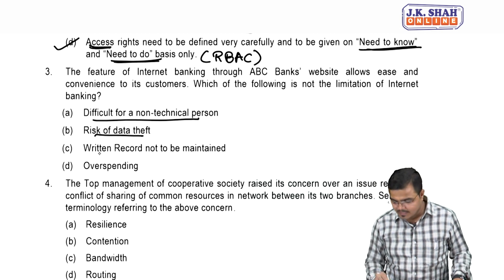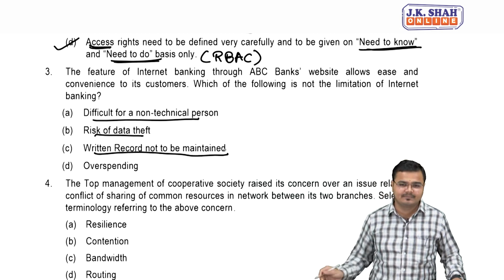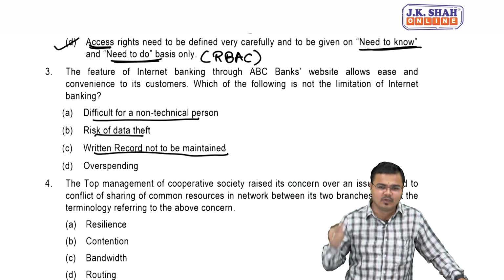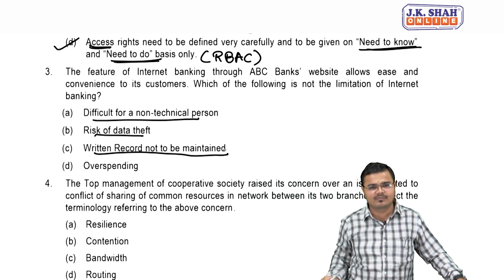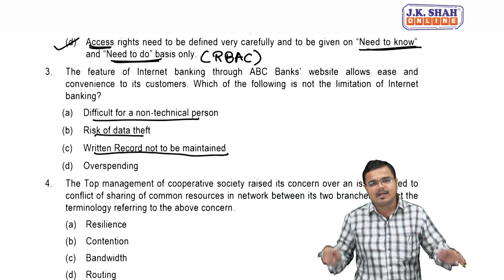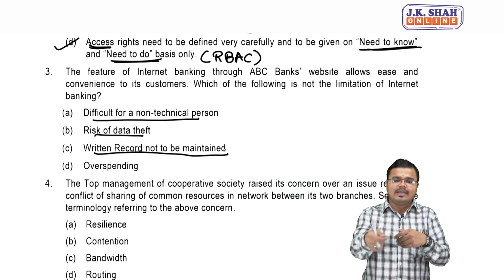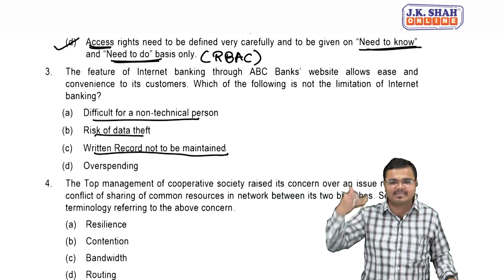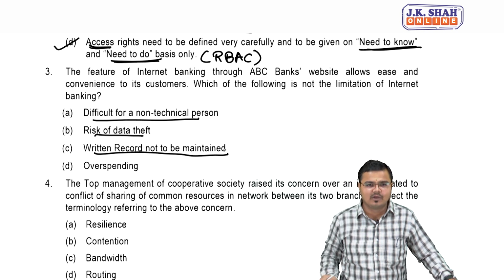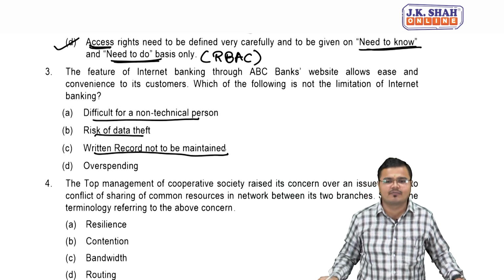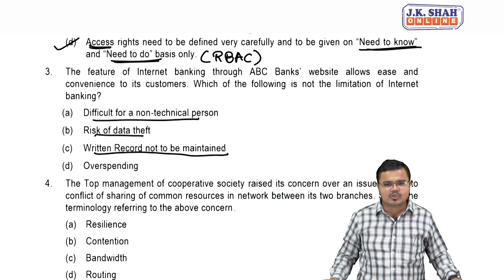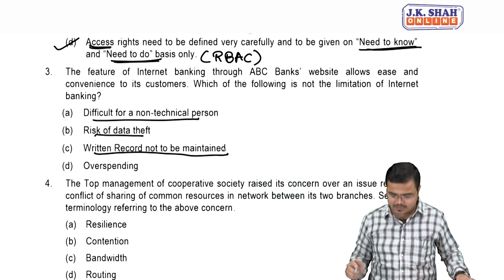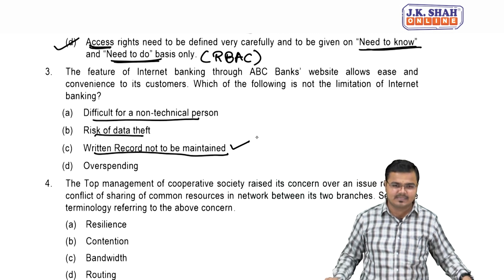Third one, written records not being maintained. See this, when we are doing cash-based transactions, we have to remember each and every transaction. Do you agree with me? Yes or no? But when I am doing net banking payments, I do not require to remember anything, because my statement will automatically reflect to whom I made payments or from whom I received money. So it is an advantage, not a limitation. Obviously the correct answer is one.